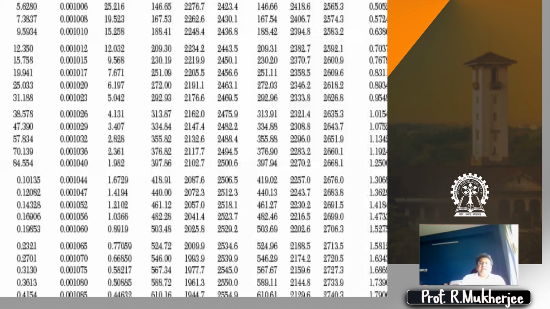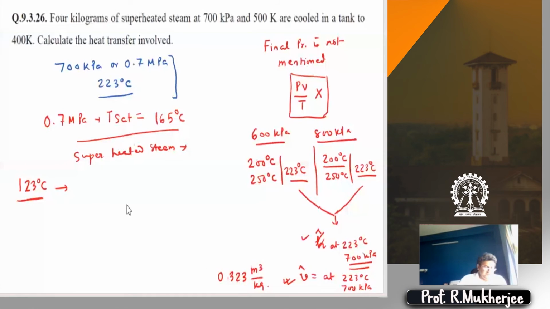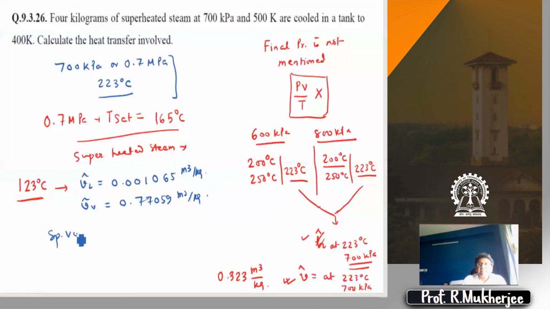Right, so at 123 degrees centigrade, what do you have? You have VL equal to 0.001065 meter cube per kg. You have VV, which is 0.77059 meter cube per kg, and the specific volume of the system is 0.323 meter cube per kg. So I guess all of you can find out. Is it clear to everyone?